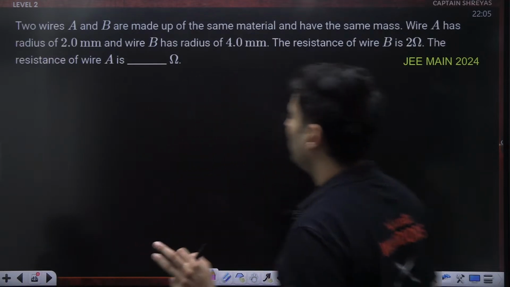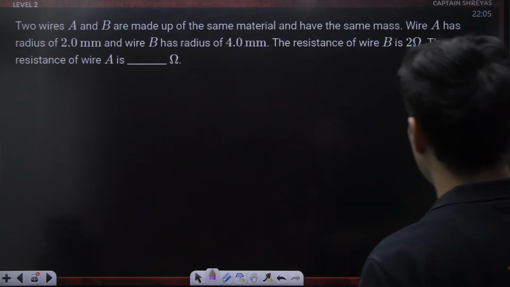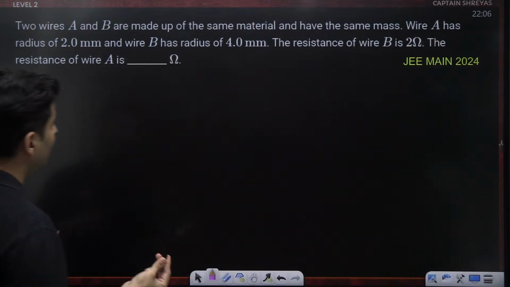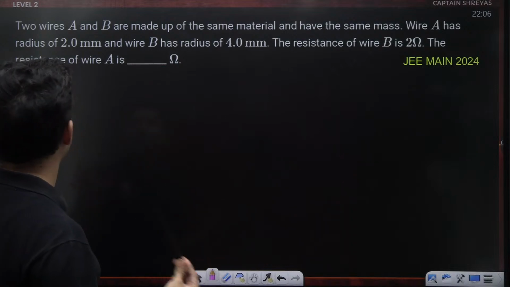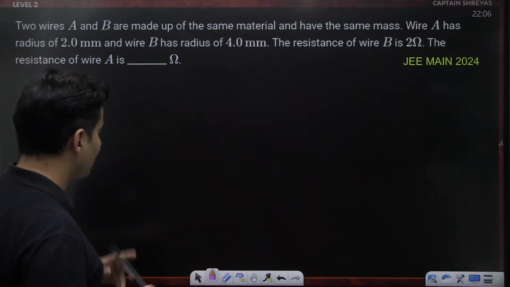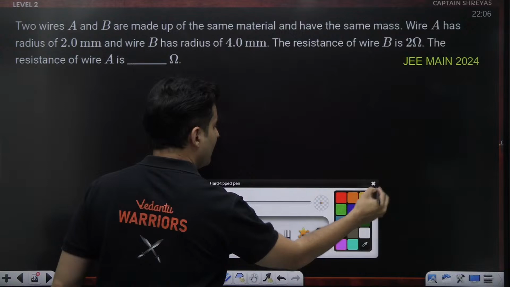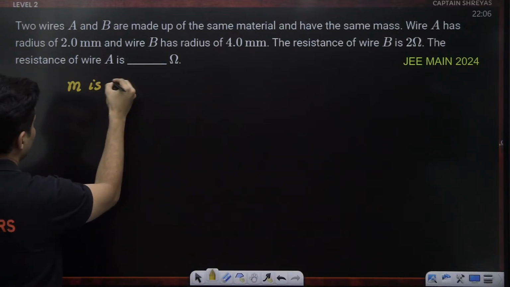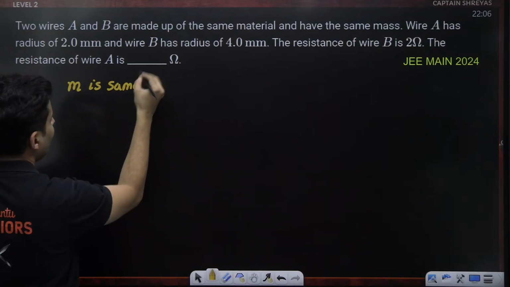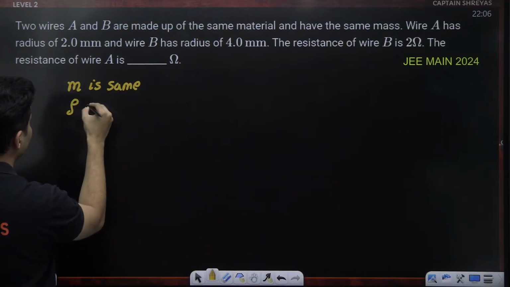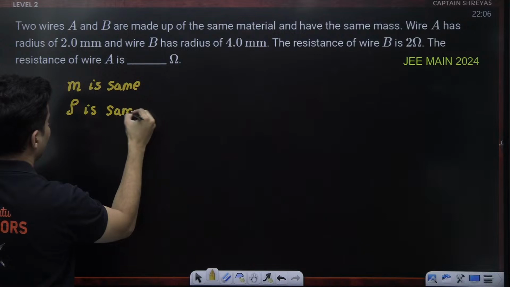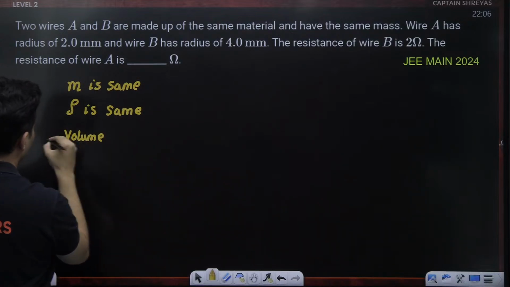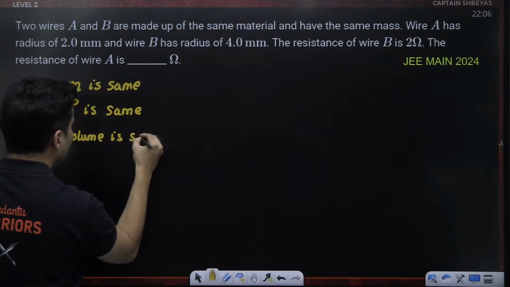Okay, moving on. What do we have? Two wires A and B made of the same material and the same mass, with different radii. We need the resistance of wire B. See, if the mass is the same and the material is the same, that means density is the same, and therefore volume is also going to be the same.